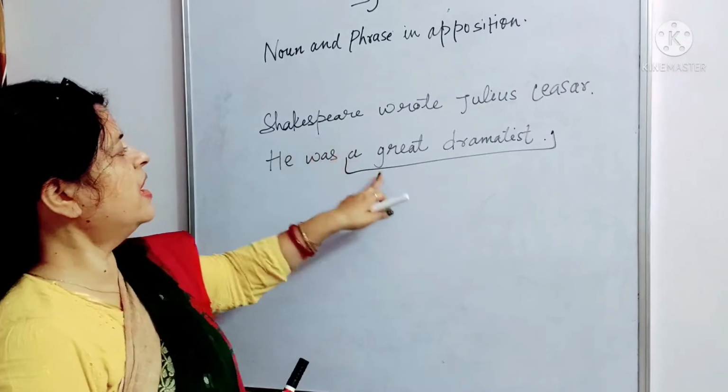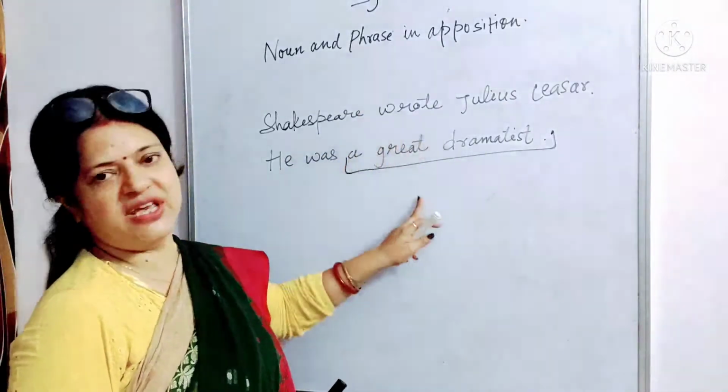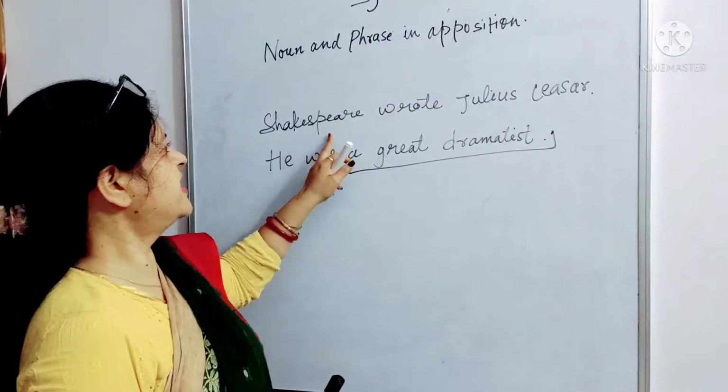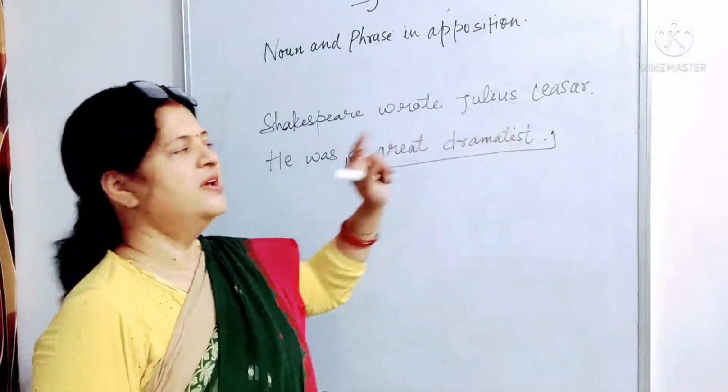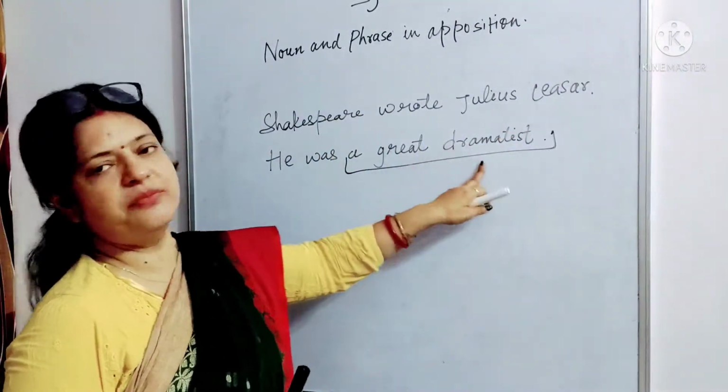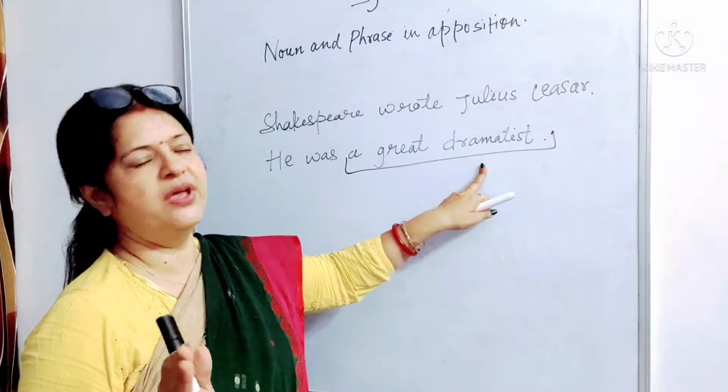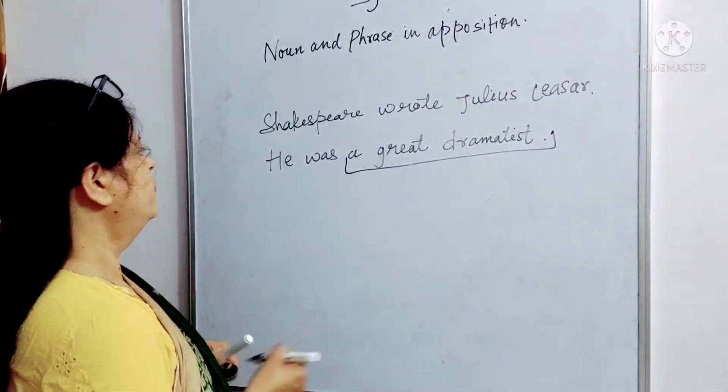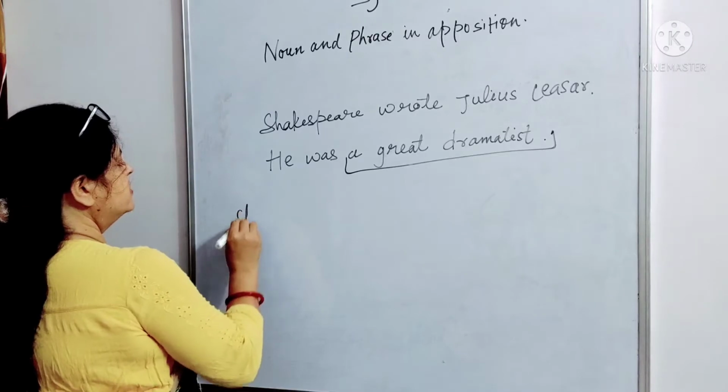It means Shakespeare, a great dramatist. Both are the same. Understand? But Shakespeare and Julius Caesar are not the same. Shakespeare and a great dramatist, both are the same person. Okay. So what we'll do is, we will write Shakespeare